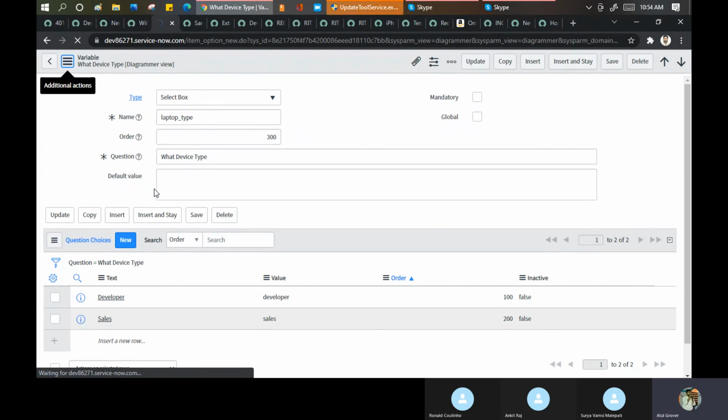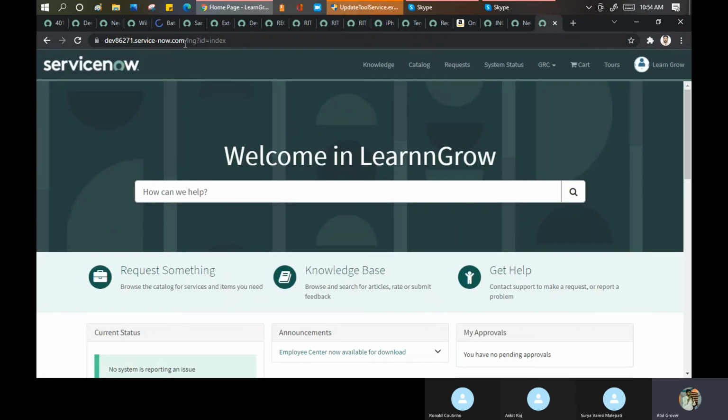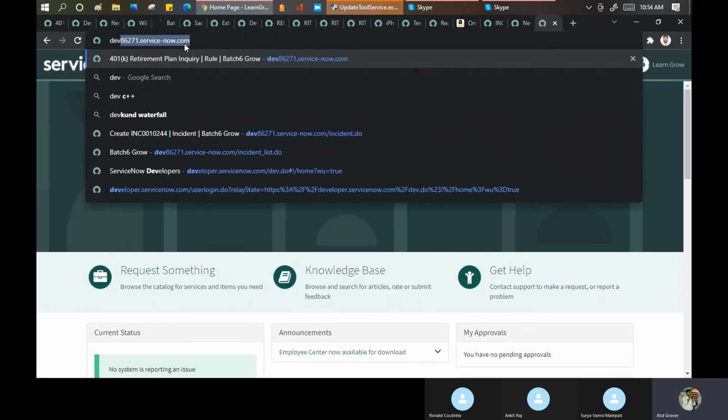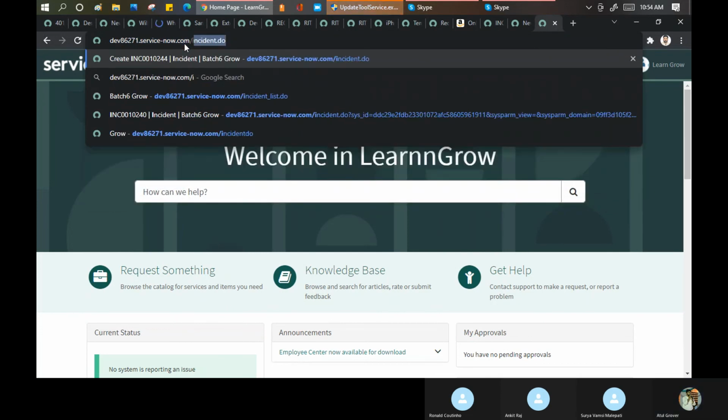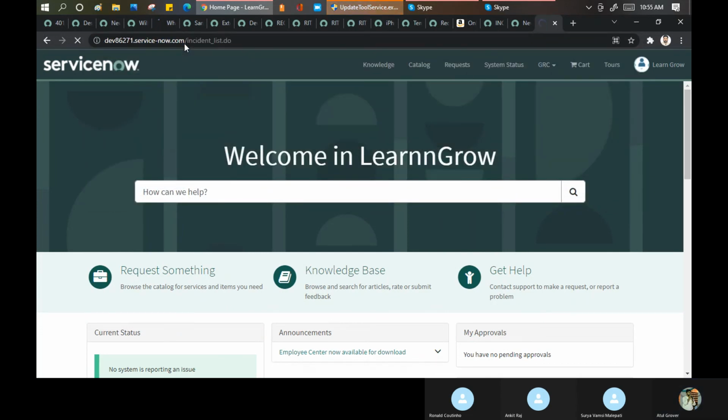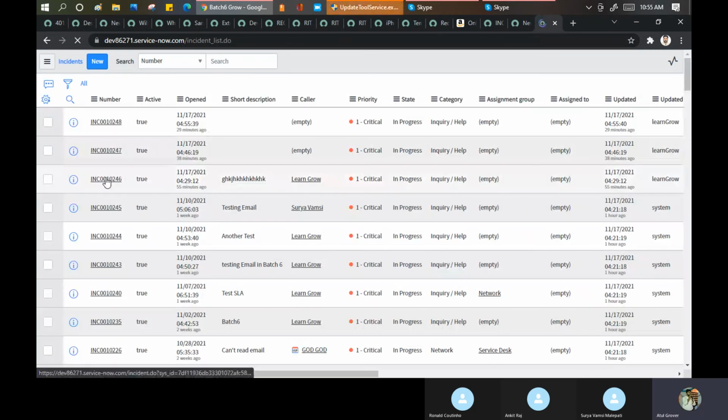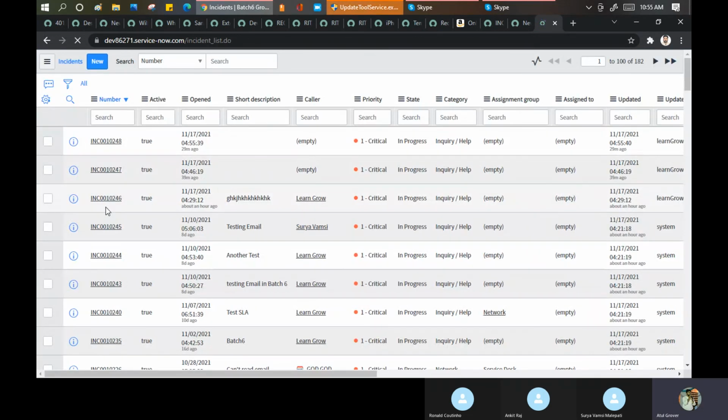So this is the concept in ServiceNow. If you open any incident, do we have any incident open? Let me open it. Let me open this one. Anyone I can open.